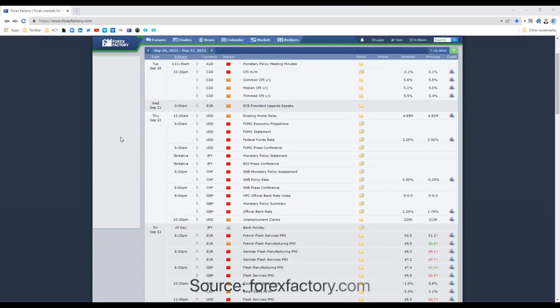Hi traders, just want to review the news items coming out for the week that could affect the Aussie dollar. Getting into Tuesday today, New South Wales time, 11:30 AM, we've got the Aussie Monetary Policy meeting minutes coming out. Moving into Thursday, the big risk event for the Aussie is the FOMC statement, federal fund rate change, 75 basis point expected change, then 4:30 the FOMC press conference.